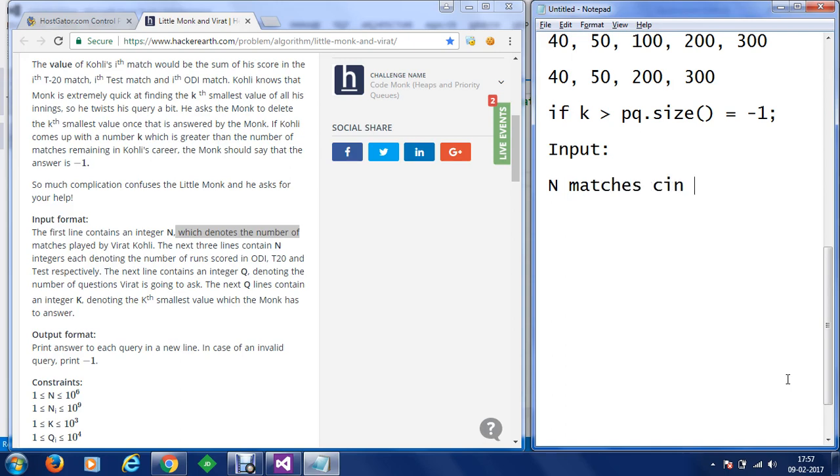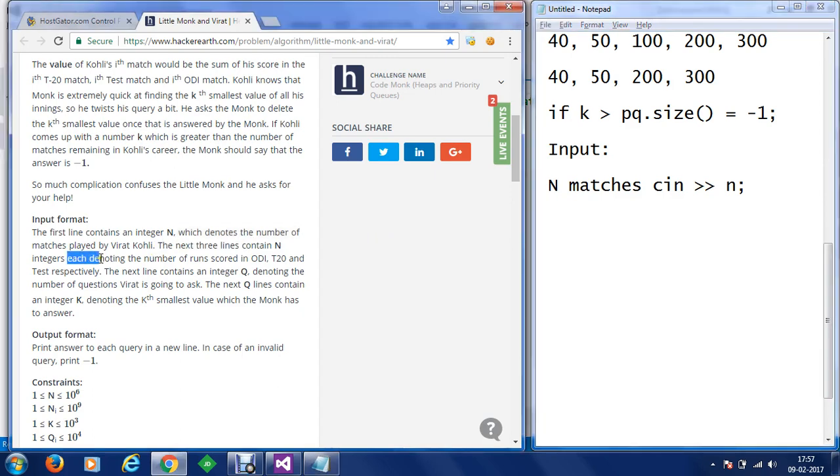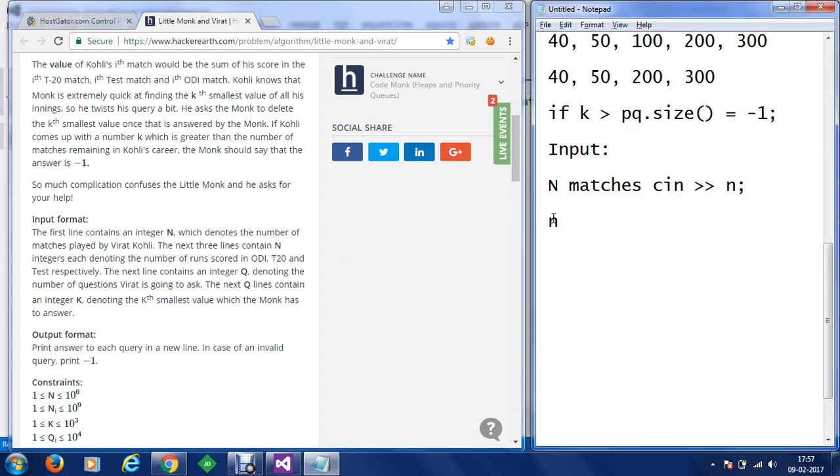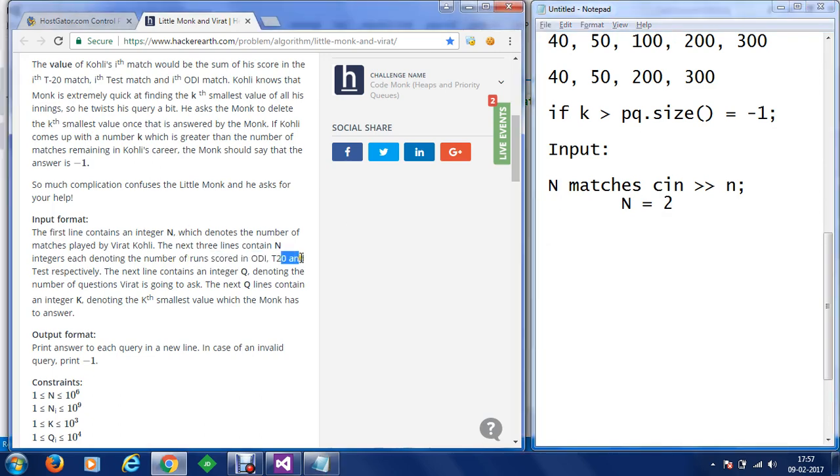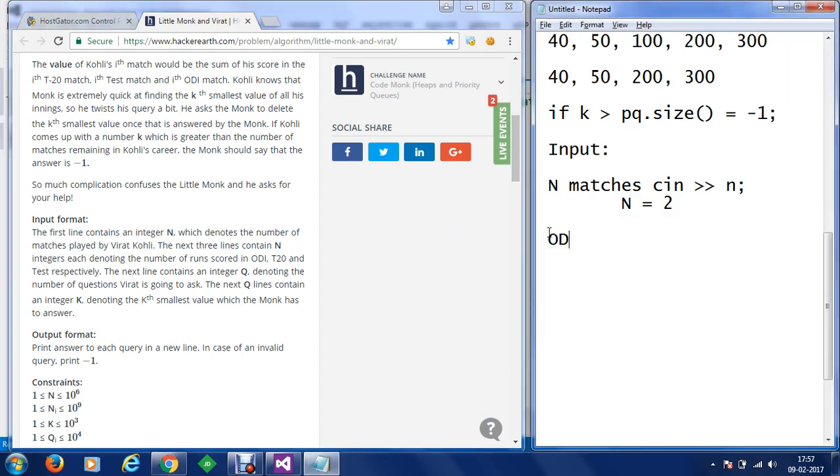So let's say we are going to take in a C input, and this will be n for the number of matches. Okay. The next 3 lines contain n integers denoting the number of runs scored in ODI, T20 and Test respectively. So now let's say we have n matches, and let's say for this case we consider n is equal to 2. So we are going to have runs scored in ODI, T20 and Test. So we can consider it something like this.